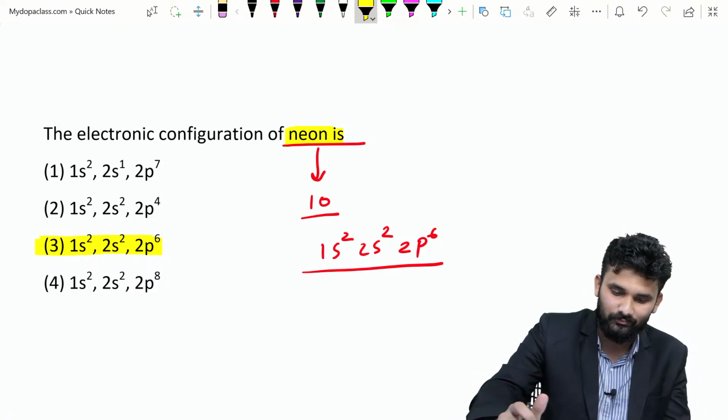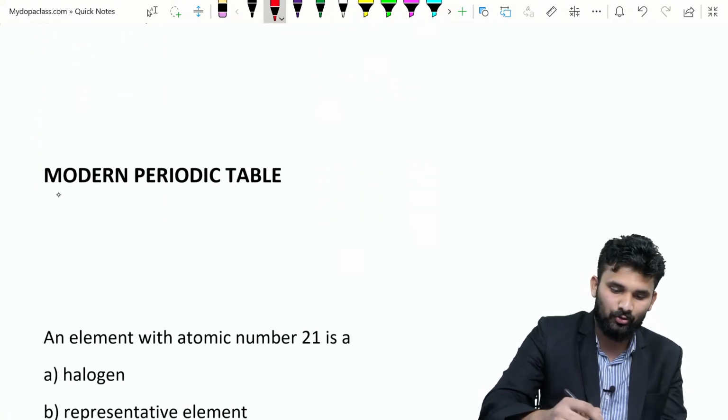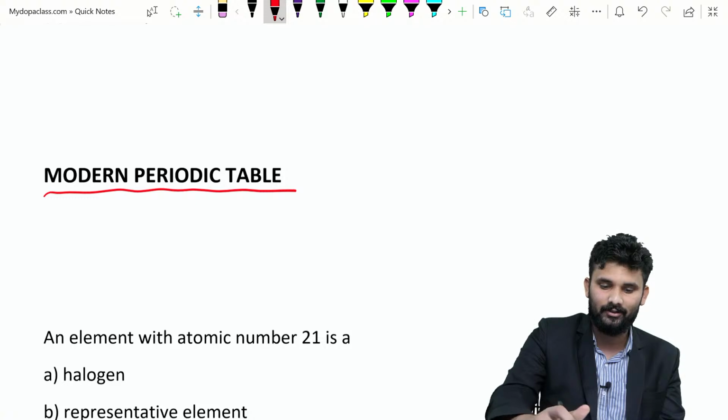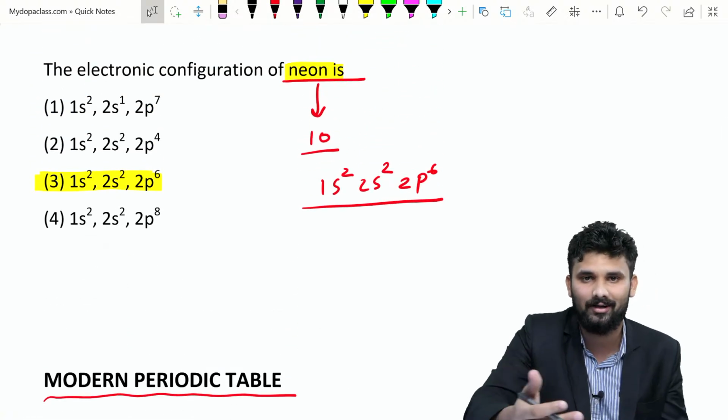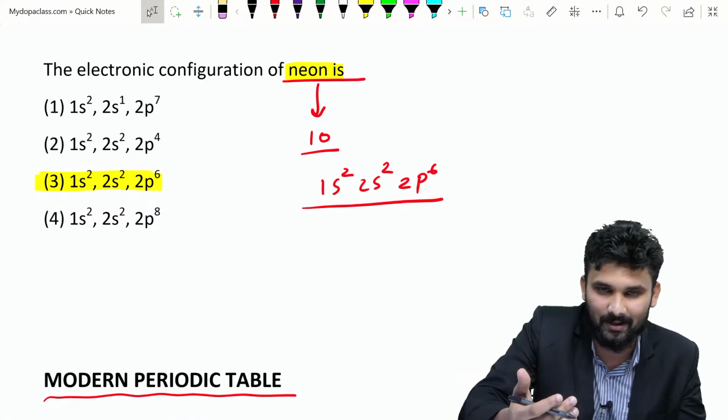These are the first part questions. Next we are moving to the modern periodic table. Before entering the second part, if you have any doubt regarding this topic, you can ask. Otherwise we are moving to the second part of this chapter.